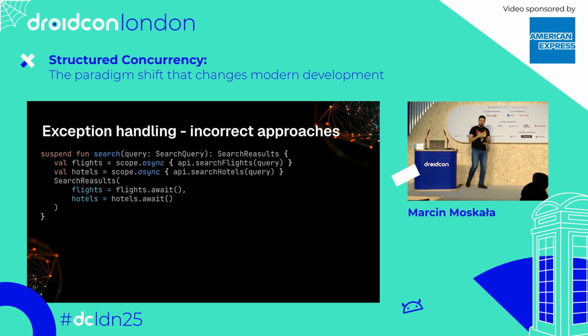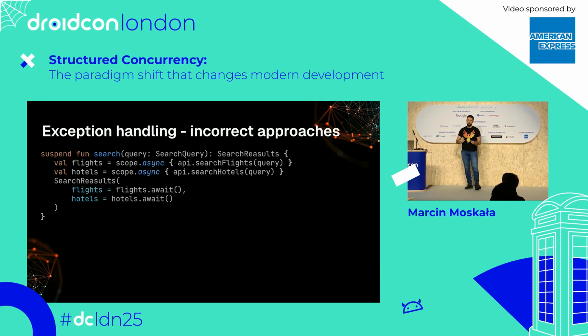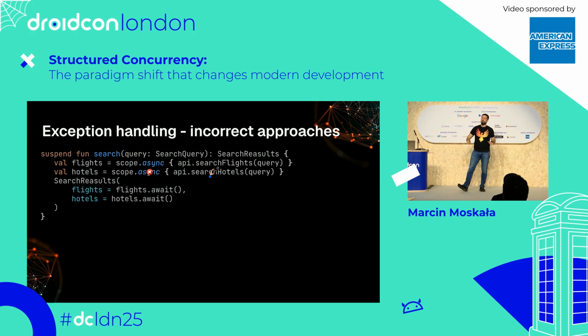We already know it's incorrect because it breaks our tree structure, but how would it behave in terms of exception handling? So if we had an exception in search hotels, this exception would be propagated to the scope. What would this scope do? Well, we don't really know. It might fail and cancel everything inside of it, but more likely this scope is using supervisor job inside. And at least in theory, because in practice in Android it would break our application at the moment, but in theory, if we overwrote the coroutine exception handler, this scope would ignore this exception.